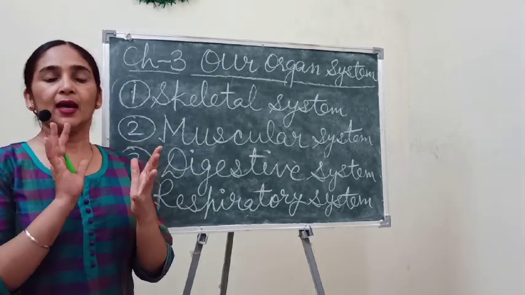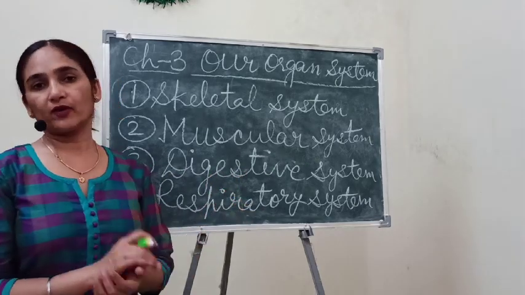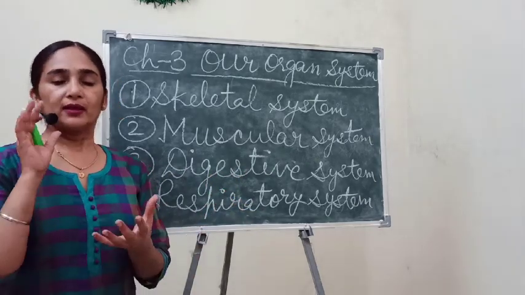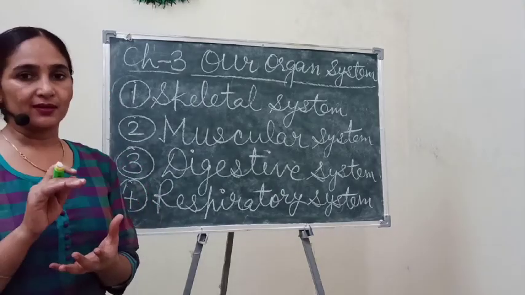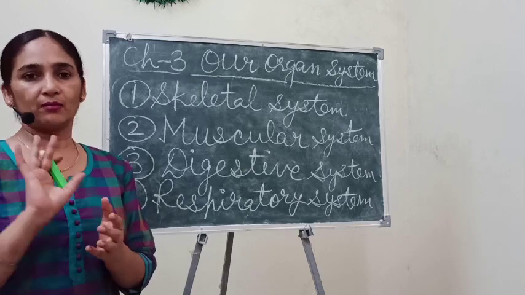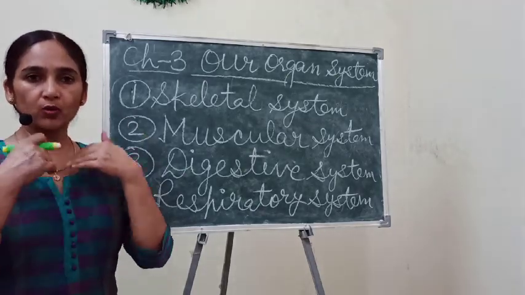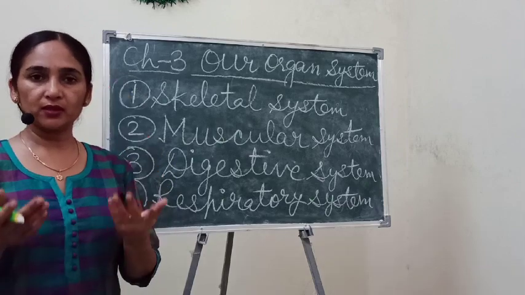Okay, and the lungs are the respiratory organs of our body, and from the lungs oxygen goes to our blood, and the rest of the air comes out again through our nose when we breathe out.